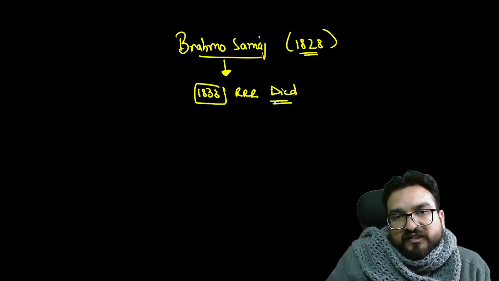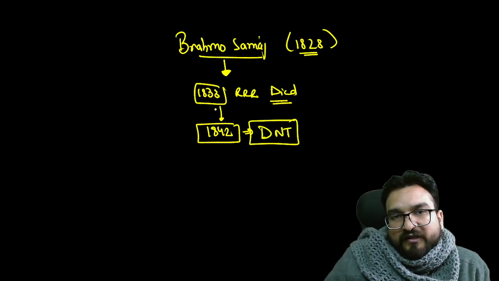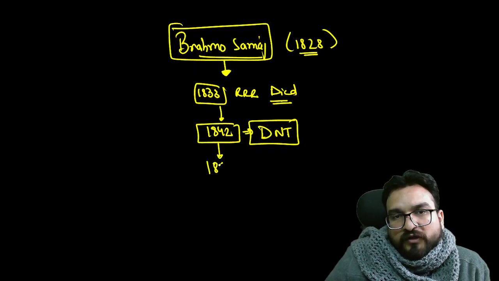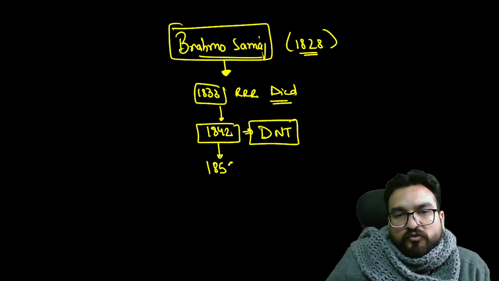So for 10 years there was no activity, but the work was revived in 1842, a 10-year gap you will see, by Devendranath Tagore. He basically revitalized the Brahmo Samaj till 1855 or 1856.